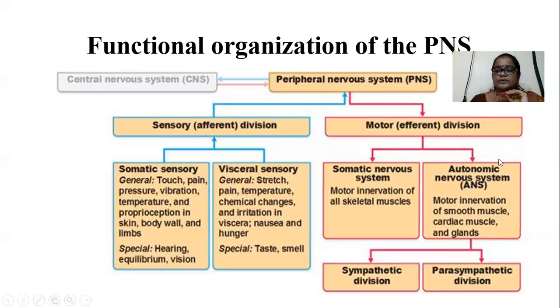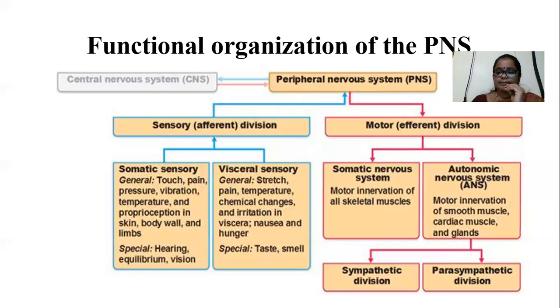The autonomic nervous system, also known as the involuntary nervous system, is divided into two types: the sympathetic division and the parasympathetic division. Each has its own nerve distribution.